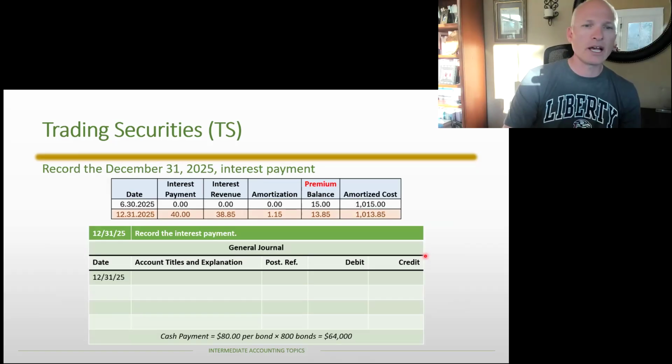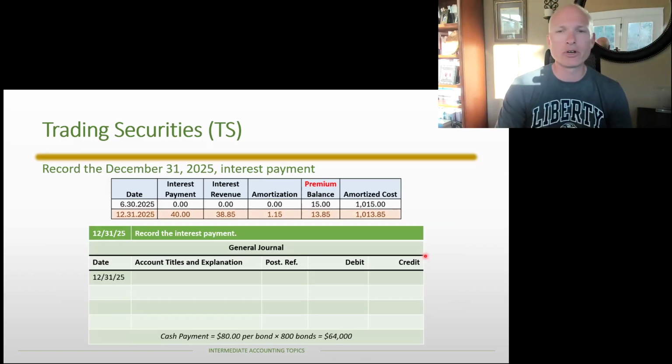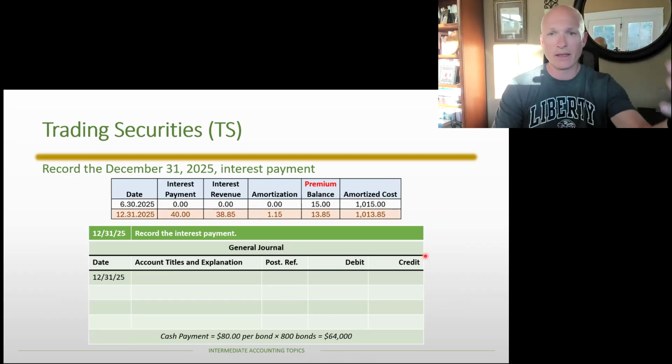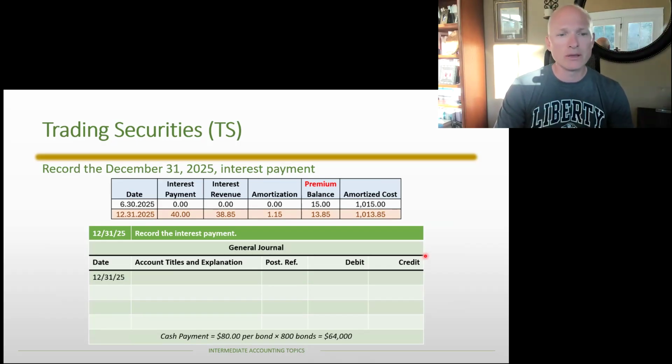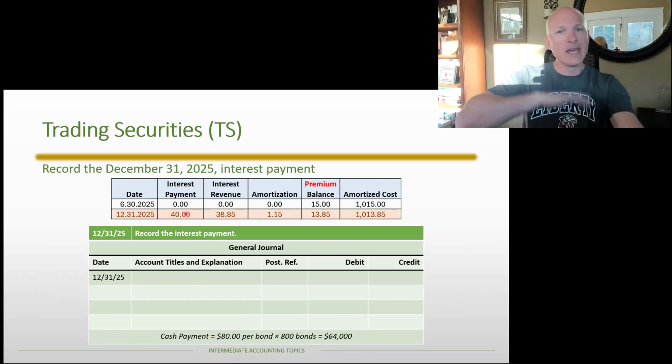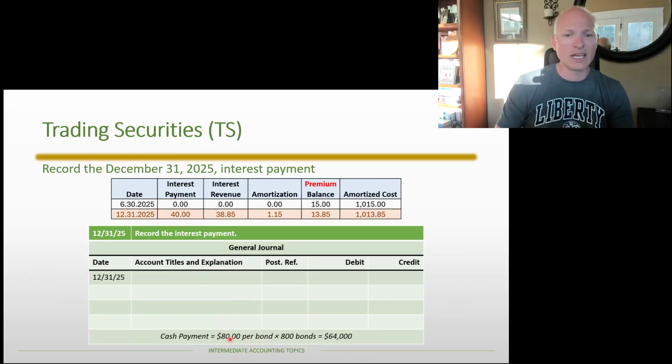All right. So the next journal entry we've got to worry about is the December 31st, 2025 journal entry, which is that first interest payment since we've owned it. And so we are going to receive $80 per bond. Again, just reminding ourselves that this interest payment is the net amount. I prepaid 40 out. I'm net receiving 80. So I am receiving $80 per bond. That is the cash that I will receive. Times 800 bonds is $64,000. The interest revenue we're taking from the table, $38.85 per bond times 800 bonds. Our interest revenue is $31,080.